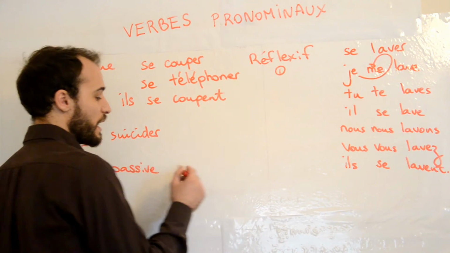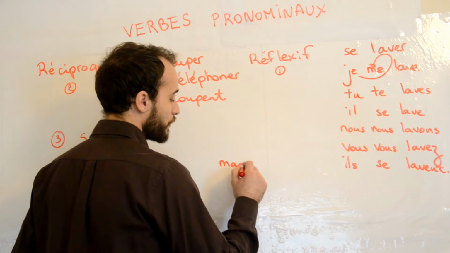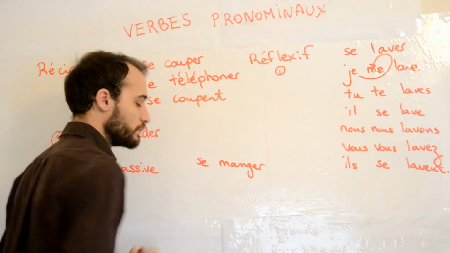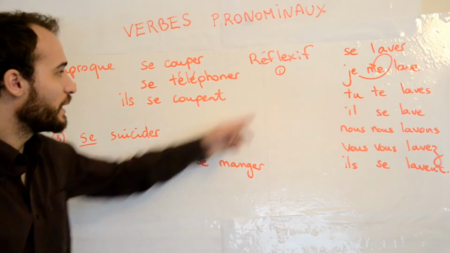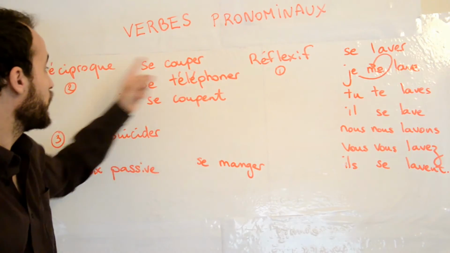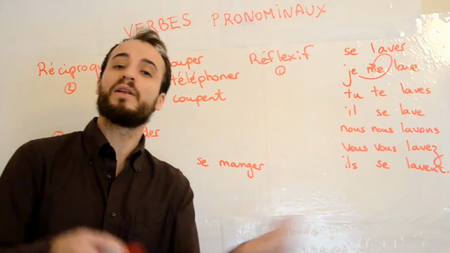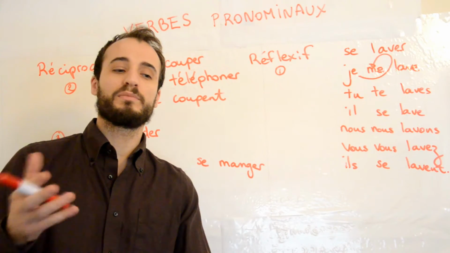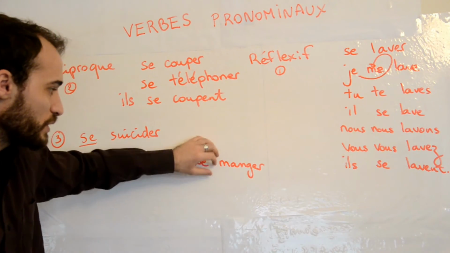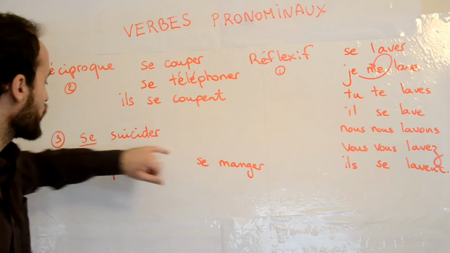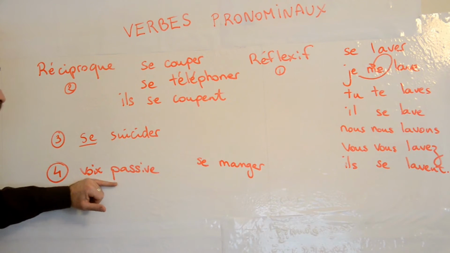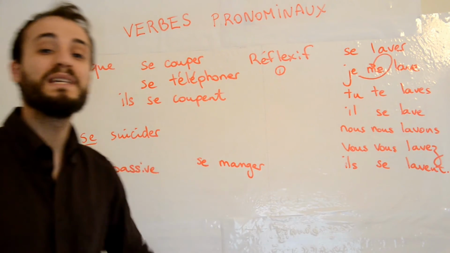For instance, I have the verb manger, which is to eat. Se manger could be reflexive, I eat myself, but well, not really used. Could be reciprocal, eat each other, not really used, in case of maybe zombies or cannibals. But manger can be used without the pronominal form, so it's not one of these categories. So it has to be this category, voix passive, and in fact it means to be eaten.